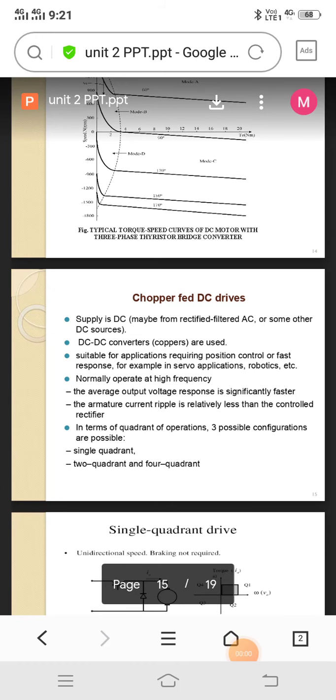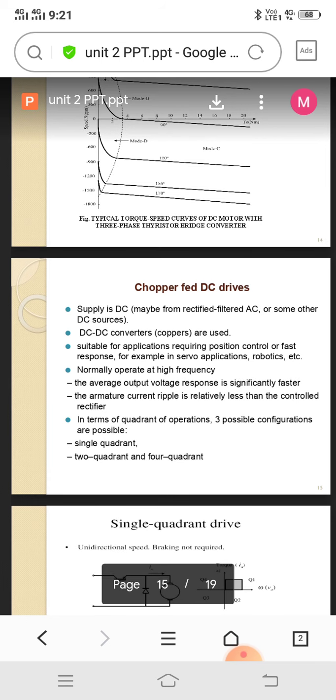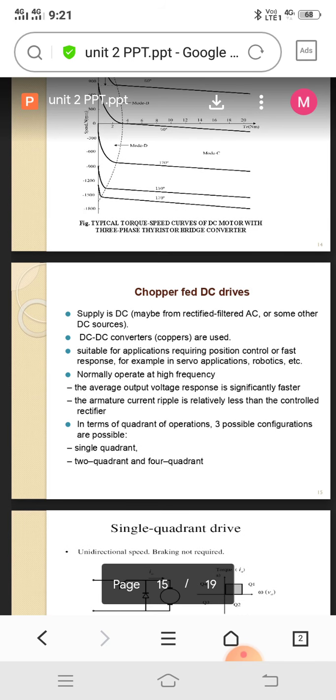In yesterday's class, we saw chopper fed DC drives. The word chopper means a DC supply which is converted into another mode of DC supply. That means a fixed DC supply converted into a variable DC supply, or a variable DC supply converted into a fixed DC supply. This is called a chopper fed DC drive.